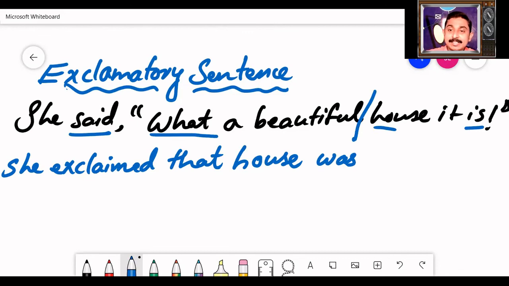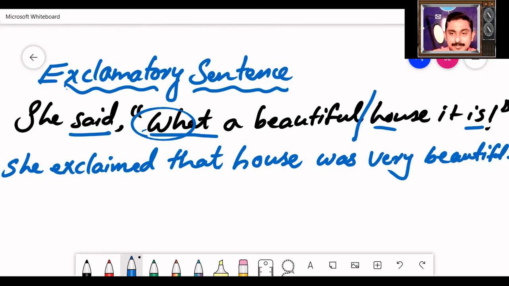To make it an exclamatory sentence, we need to add a new word, that is very. The house was very beautiful. Full stop. Don't write the exclamation mark again. Here we have omitted the exclamation word what. She exclaimed that the house was very beautiful.